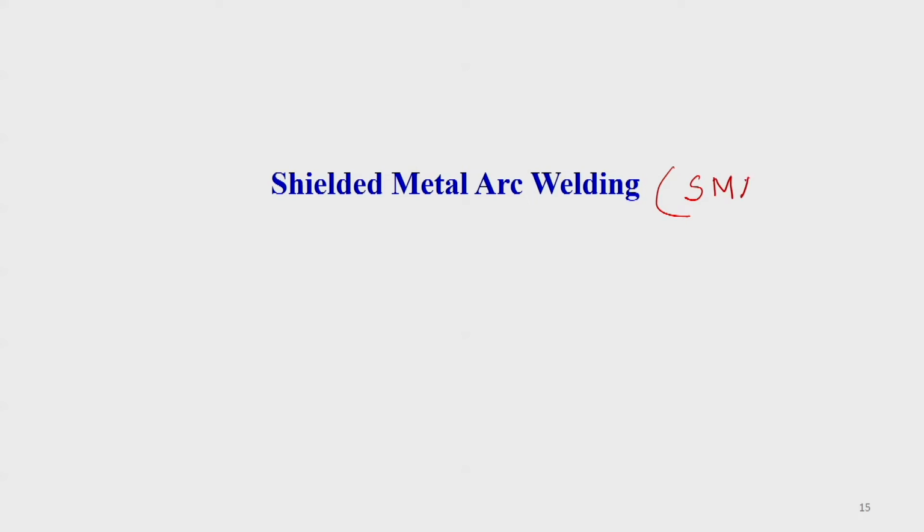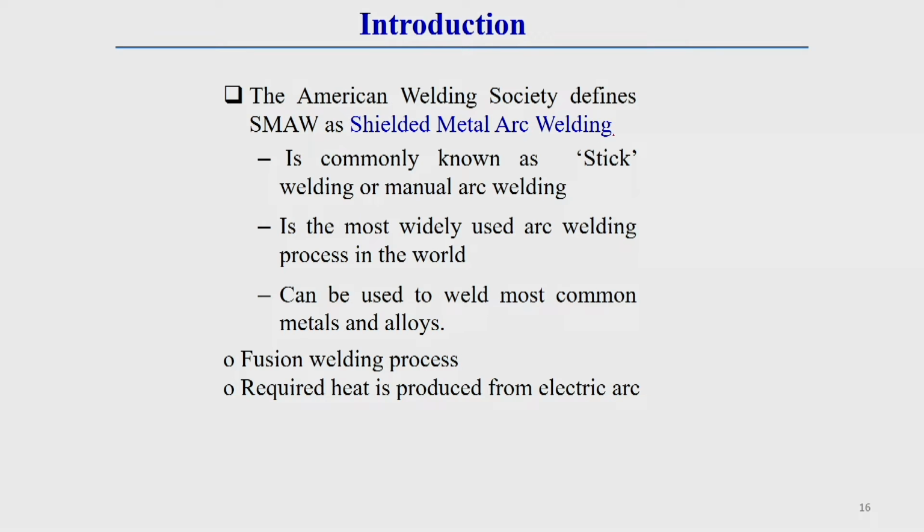The short form of this is generally SMAW. S stands for shielded, M stands for metal, A stands for arc, and W stands for welding. This is the short form that I have already discussed in the nomenclature of the different categories of welding technique. So you are aware of the name of this welding technique. The American Welding Society defines this technique as shielded metal arc welding, and this welding technique has wide application.